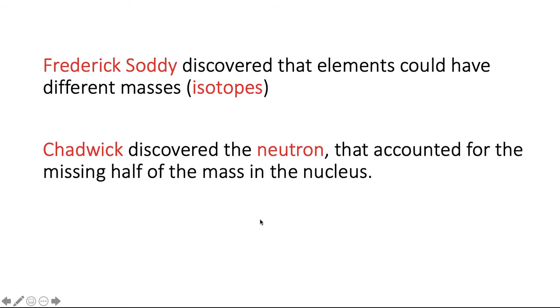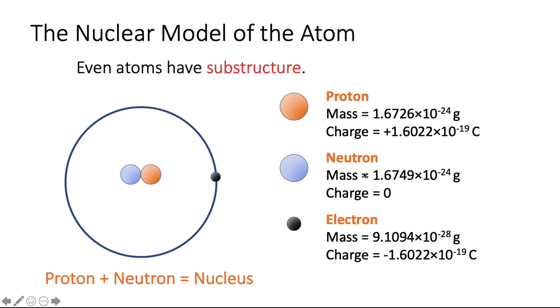And therefore, the current model that we have right now is this one, where we have my proton in orange, and neutron. These two particles make up my nucleus, and then the electron orbits around the nucleus.